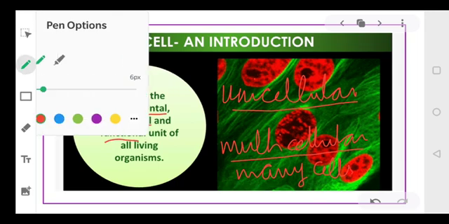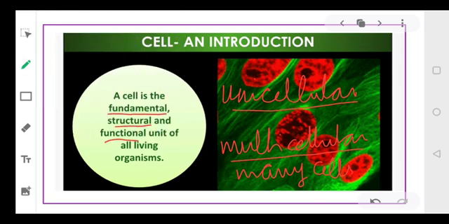So on this basis, we can categorize the organisms into two categories, that is unicellular organisms and multicellular organisms.